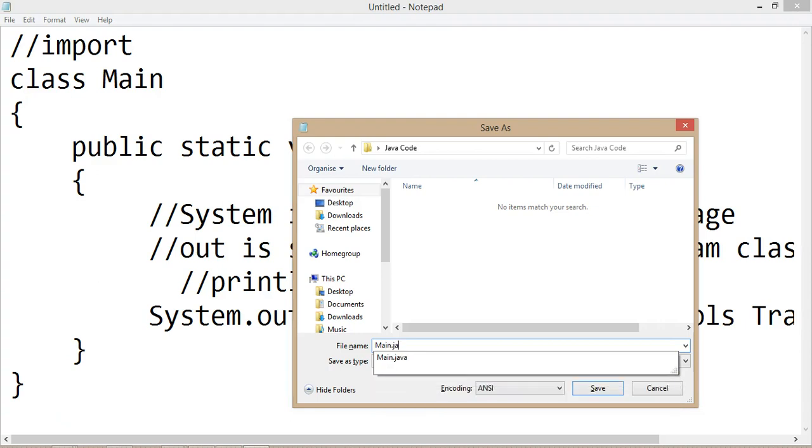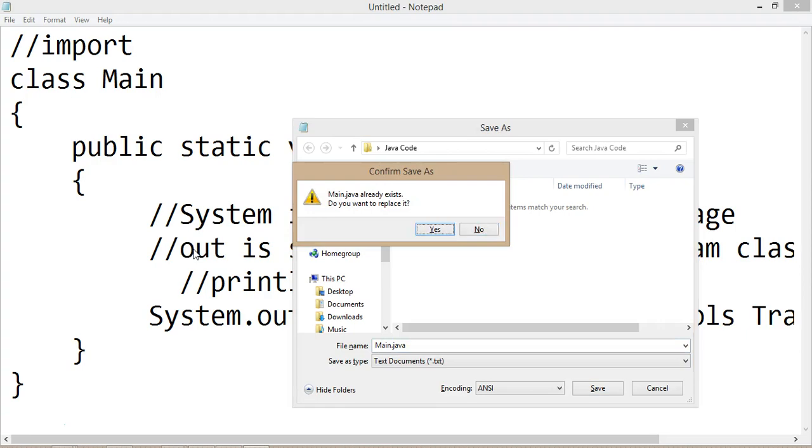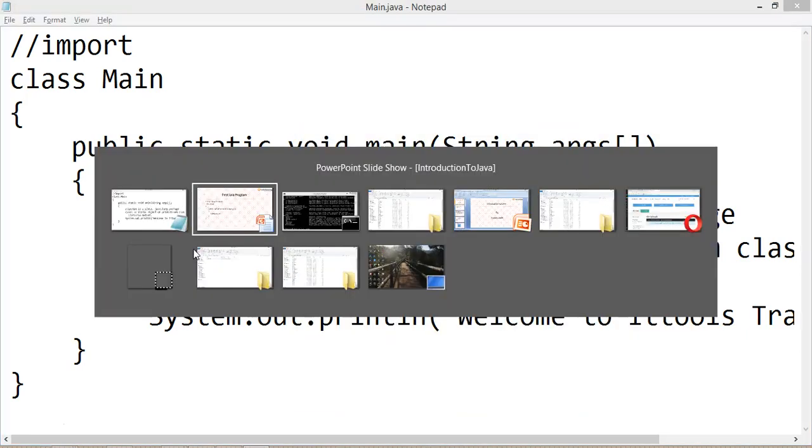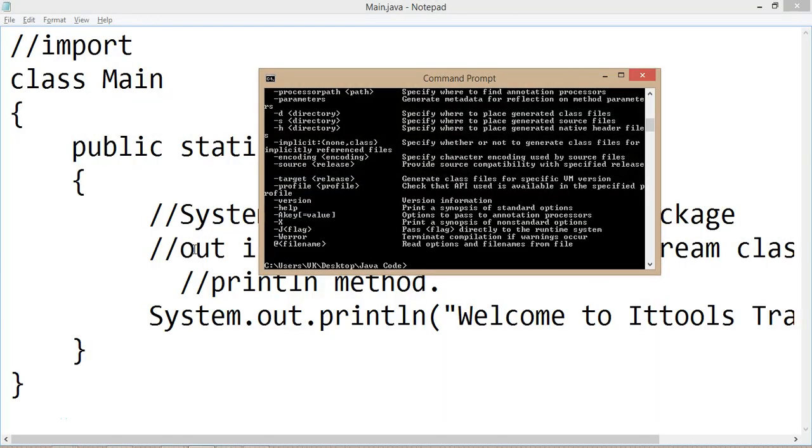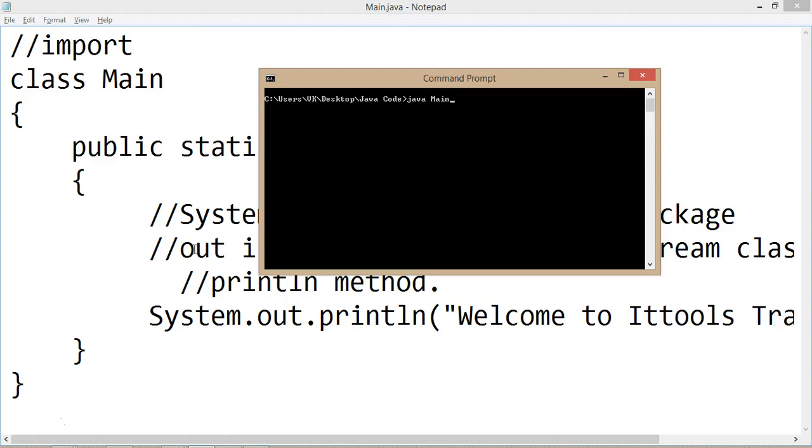Now here I am giving my class name and my file name the same. It is not mandatory. I'll show you what happens when we don't give the class name and file name the same.